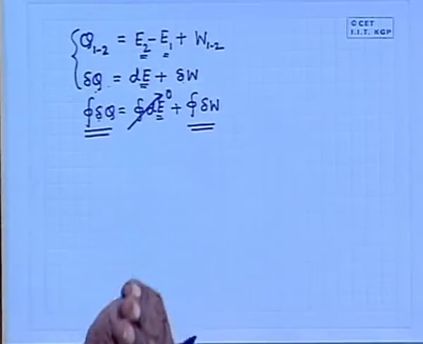But the version of this law for open systems is a little different, which I will tell afterwards. When we deal with closed systems, we write it in this form: delta Q equals dE plus delta W. So henceforth, whatever we do, we will be referring to a closed system.